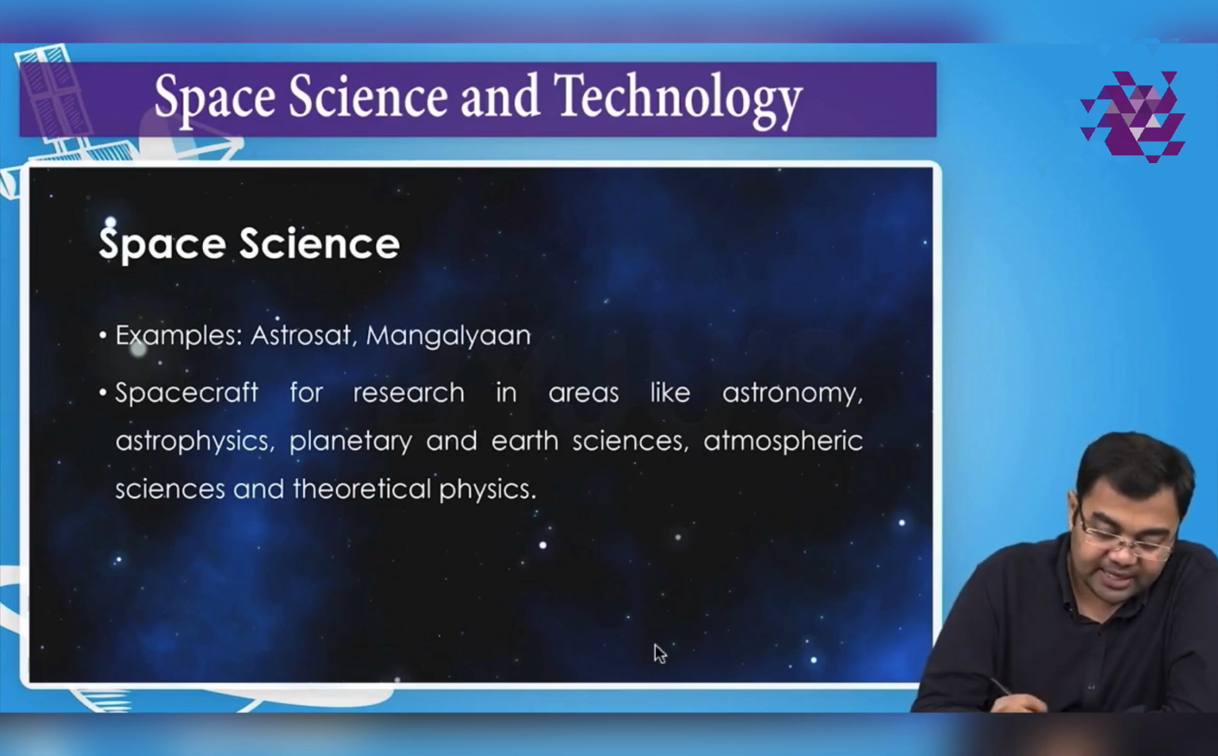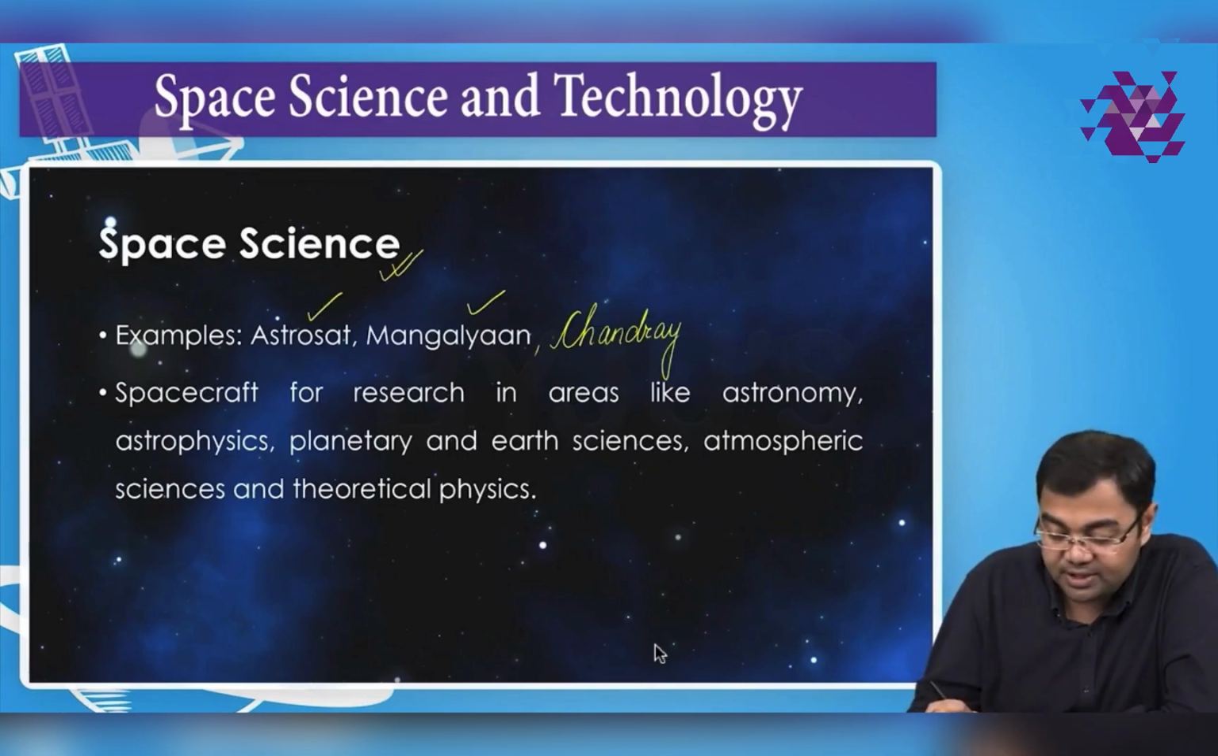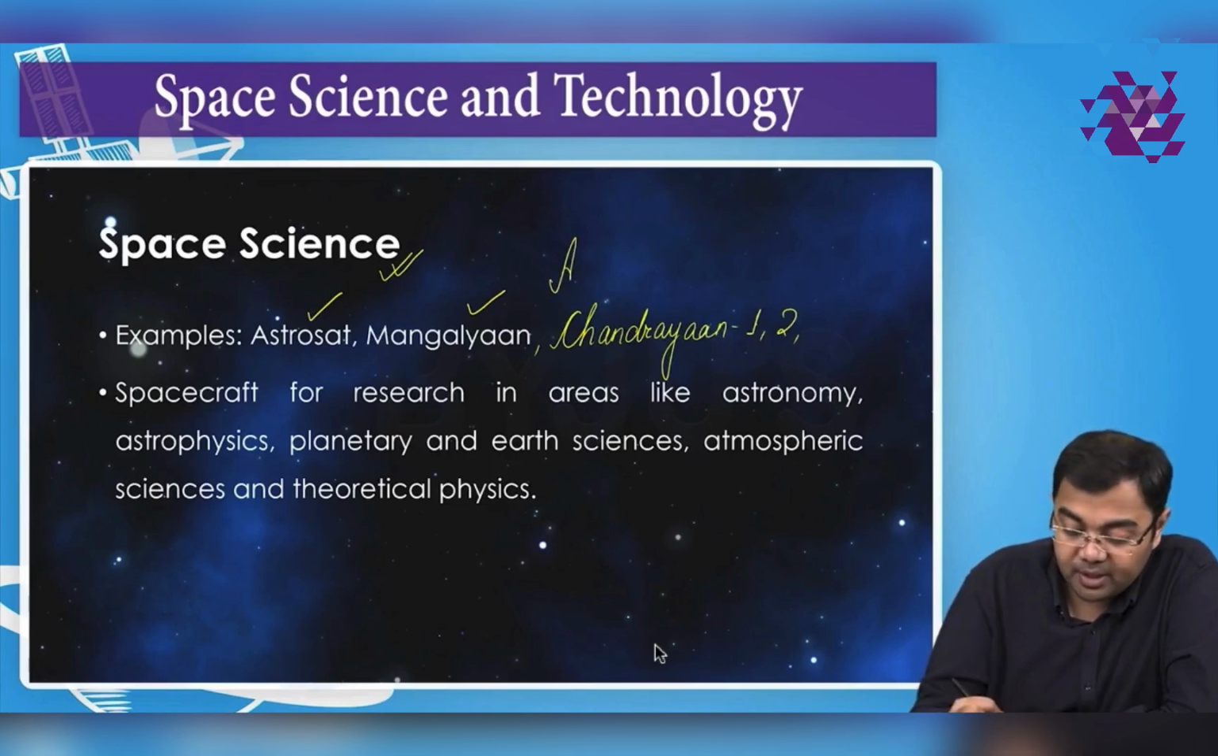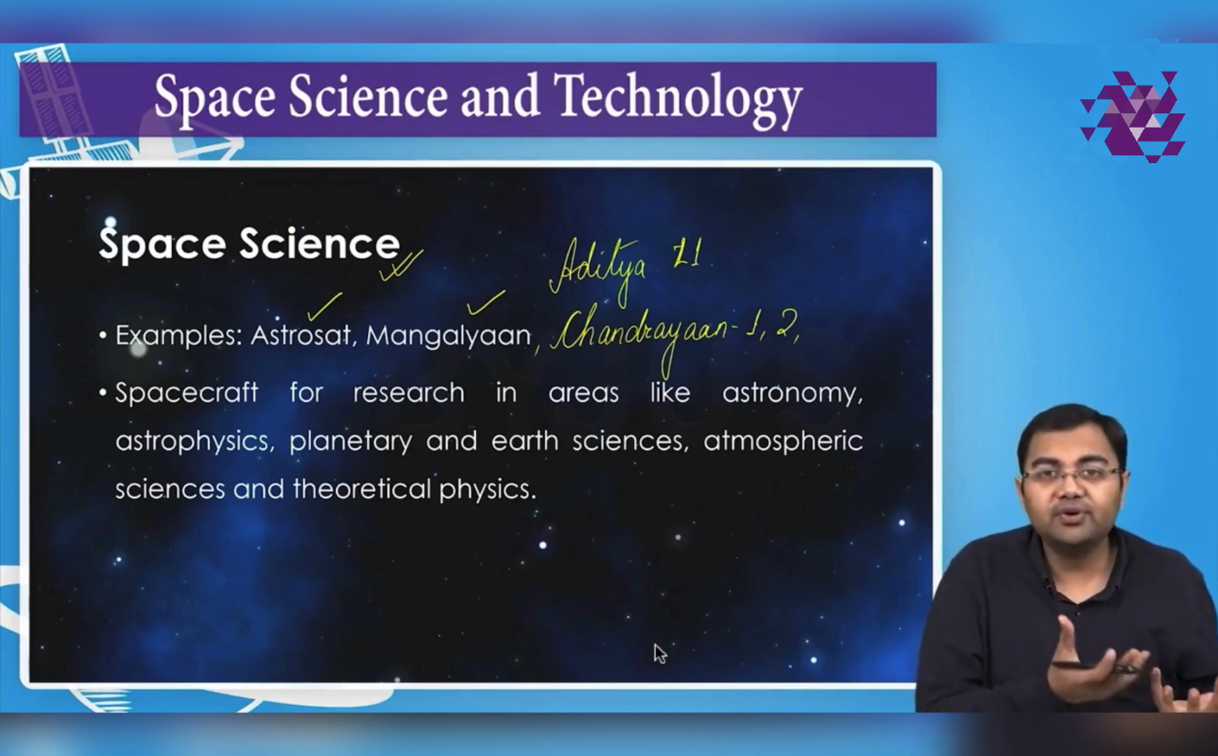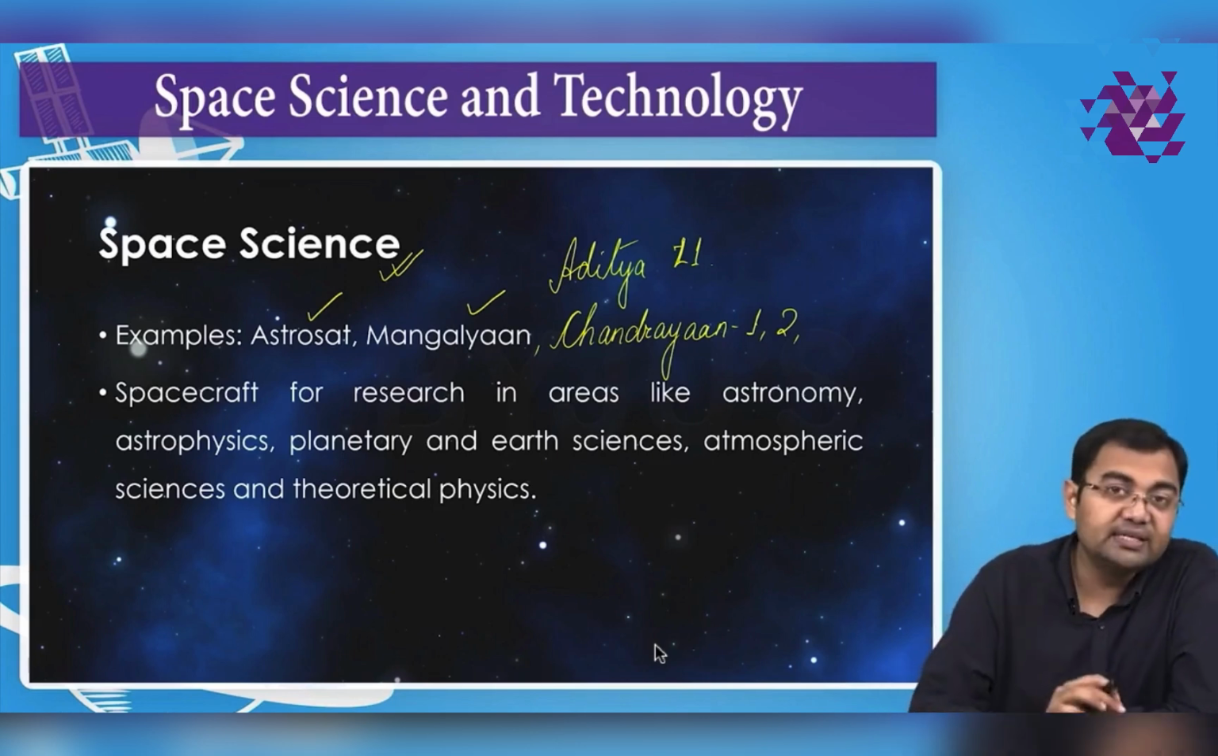Now, next we have satellites which are meant for space science. For example, you have Astrosat and you have Mangalyaan. So Astrosat, Mangalyaan, you can add to the list Chandrayaan 1 and Chandrayaan 2, and the upcoming Aditya L1 can also be seen in the same list. All these satellites that have been launched for space science application have not been launched for something that is related to the development of India or the national development altogether. Right? So these are for space science and exploration.